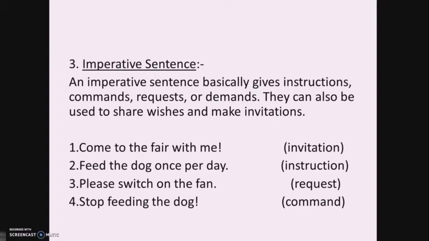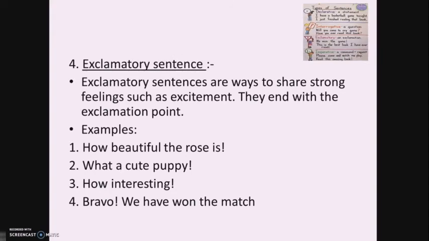Okay, they can also sometimes end with an exclamation point depending upon the expression. Sometimes if you have to express certain strong feelings, definitely it will end with the exclamation mark. Now coming to the next type of sentence, what is called the exclamatory sentence. Exclamatory sentences are ways to share strong feelings such as excitement.